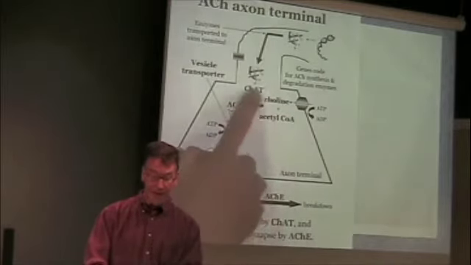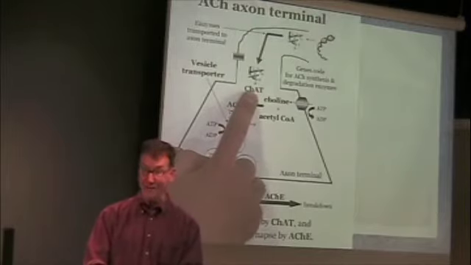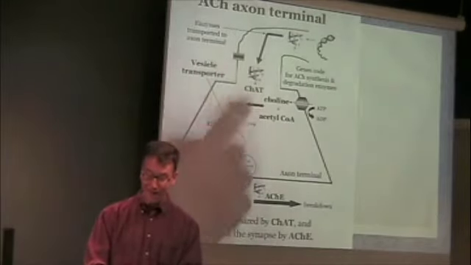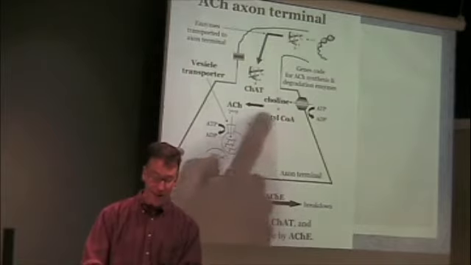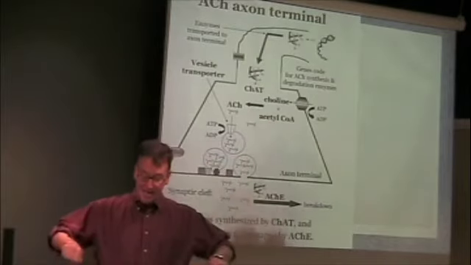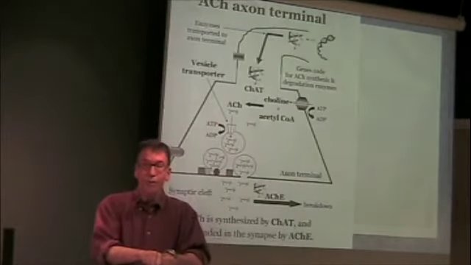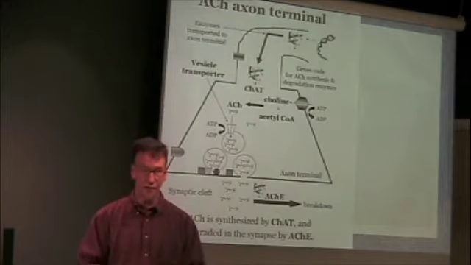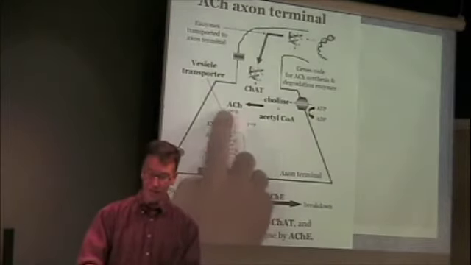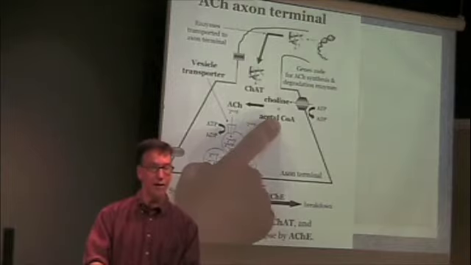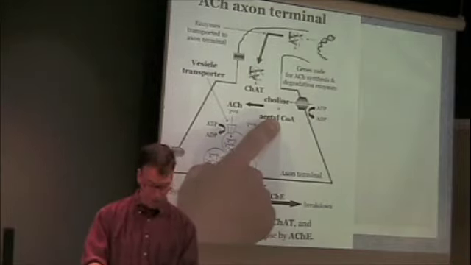And then we have an enzyme, right? It's actually called CHAT, right? Choline acetyltransferase, don't worry about it. CHAT is going to grab onto choline and grab onto acetyl coenzyme A and stick them together and form the neurotransmitter acetylcholine, right? So acetylcholine is manufactured, synthesized, right, in neurons that will release acetylcholine as their neurotransmitter.